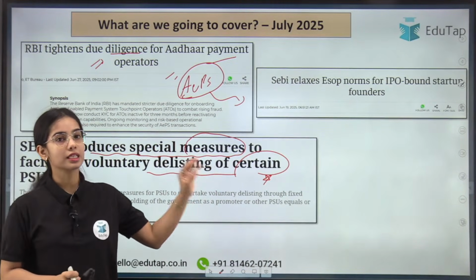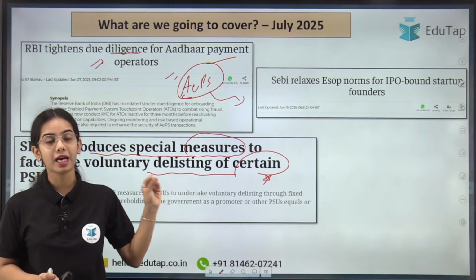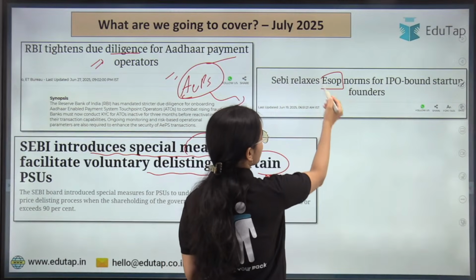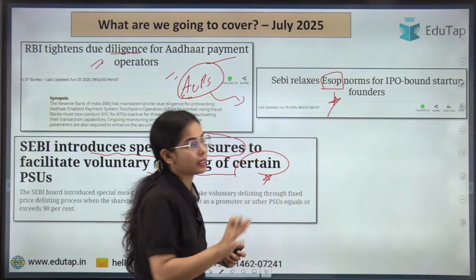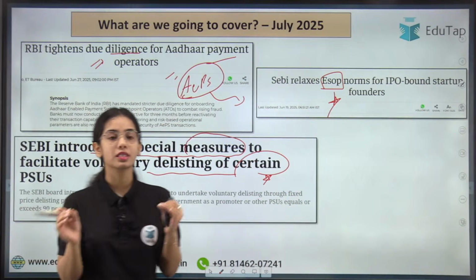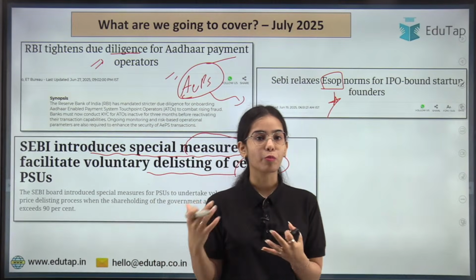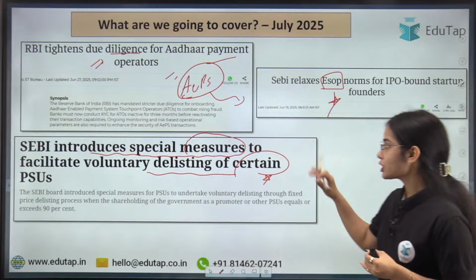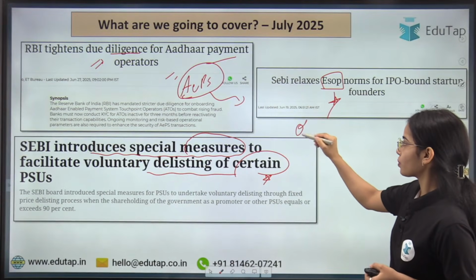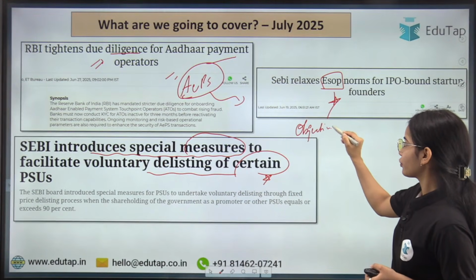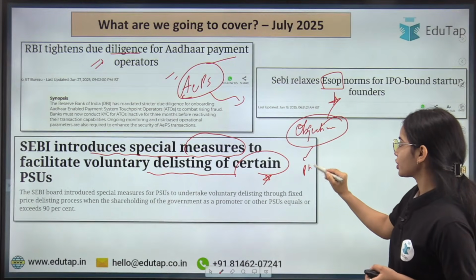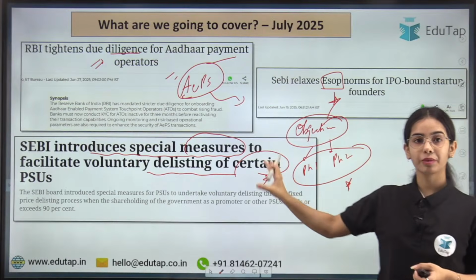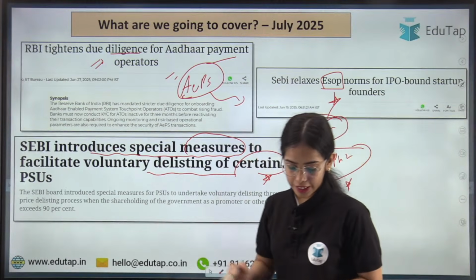The third news article is regarding the relaxation that SEBI has provided for the startups in regards to the ESOP. So what is this ESOP and what are the relaxations? All of this we are going to discuss, and the important data points from your examination point of view, we are going to discuss, okay? These news articles are very important from your objective point of view for phase 1 of the examination as well as for phase 2, for the RBI examination and for the SEBI examination. So let's get started.